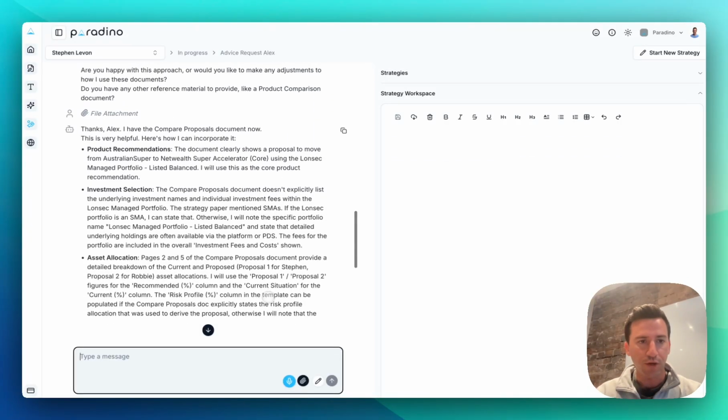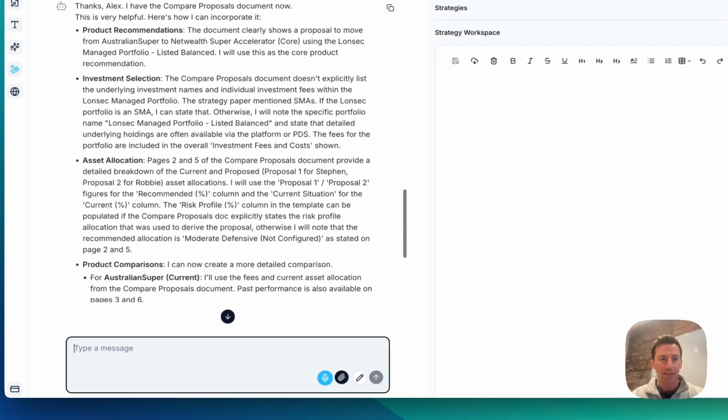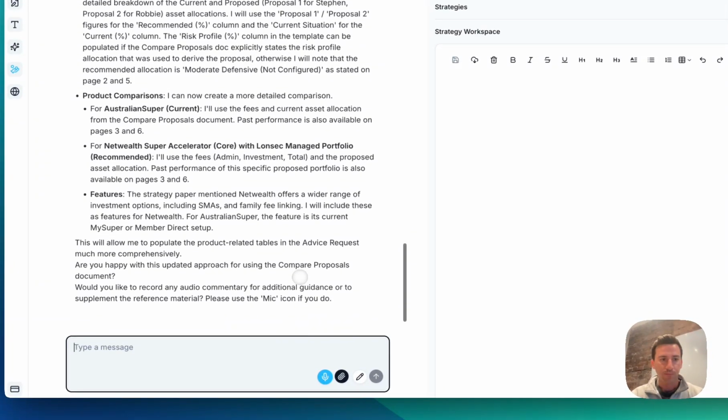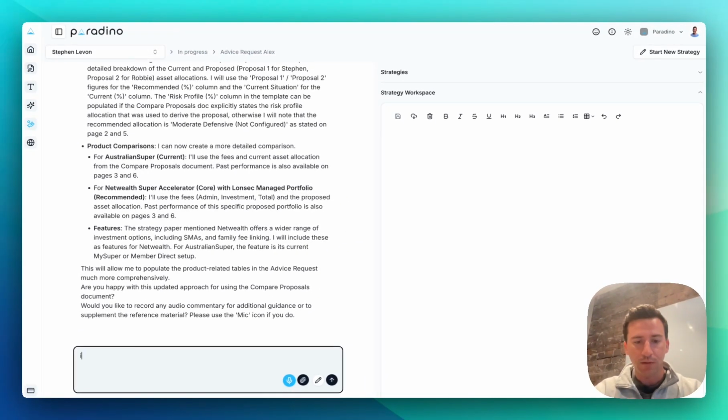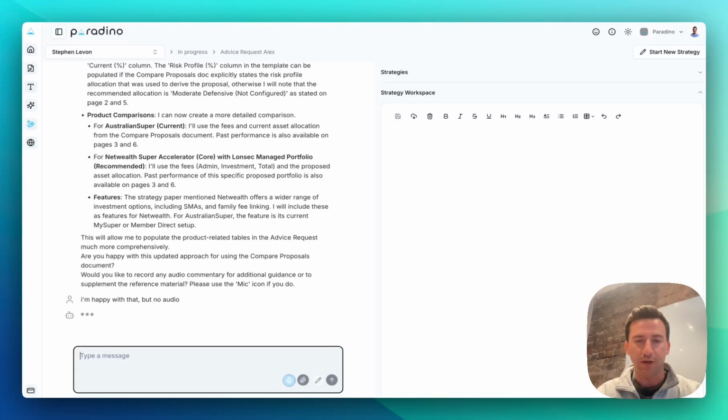Great. So with the product comparison document, she can populate these areas. She asks if I want to record any audio. I'm happy with that, but no audio. What I'll do is I'll use the audio function. Once we've produced this output into the template, I'll use the audio function to live update the document.